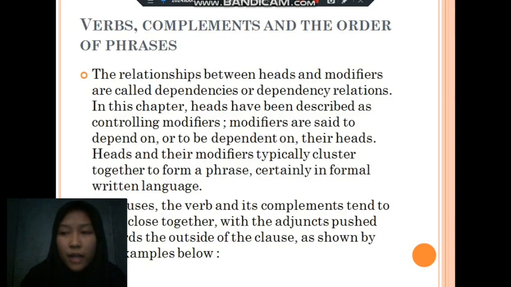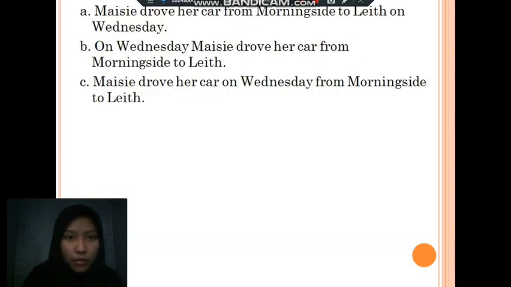The relationship between head and modifiers is called dependencies or dependency relation. In this chapter, heads have been described as controlling modifiers. Seperti yang sudah dijelaskan before, modifiers are said to depend on or to be dependent on their heads. Heads and their modifiers typically cluster together to form a phrase, certainly in formal written language. In a clause, the verb and its complement tend to occur close together, with the adjuncts pushed toward the outside of the clause, as shown by the example below.